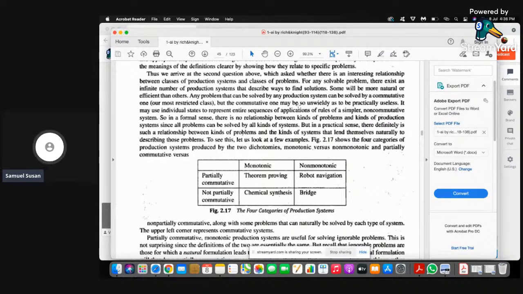Robot navigation is partially commutative but non-monotonic. Chemical synthesis is monotonic but not partially commutative. And bridge game is neither, which is non-monotonic and also not partially commutative. So these are the 4 categories of production system, and these are the questions from the first chapter.